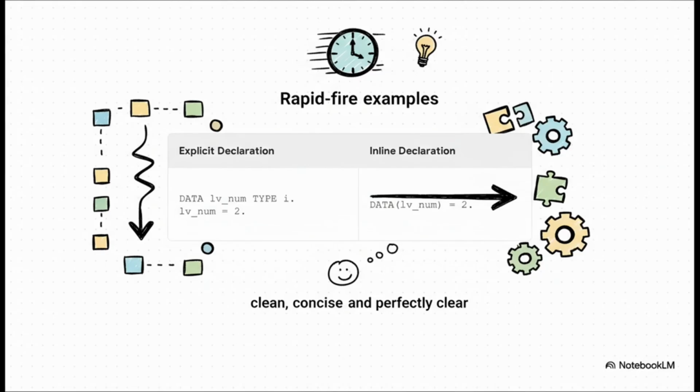All right, let's do some rapid-fire examples. You'll see how quick this is. The old way, you declare a variable on one line, then you assign a value on the next. With an inline declaration, you just write DATA lv_variable = some value. Boom, one line. It's clean, it's concise, and you know exactly what's going on.